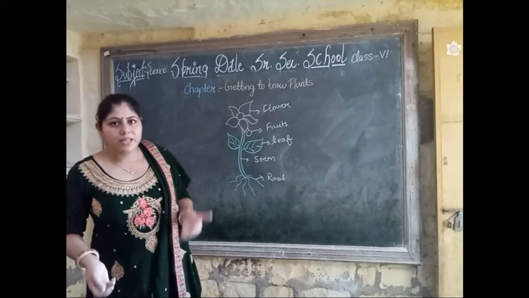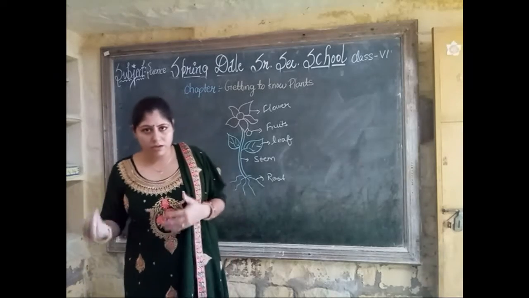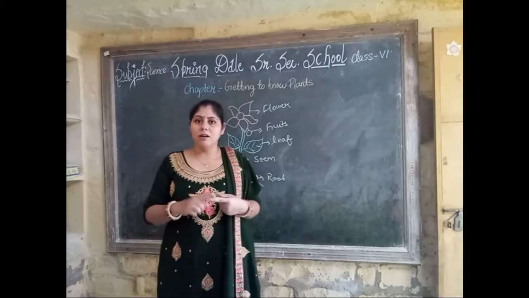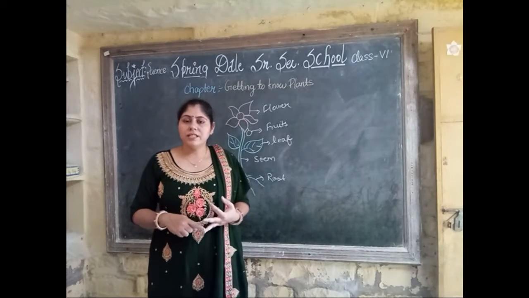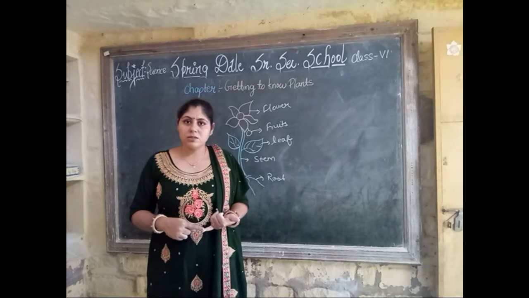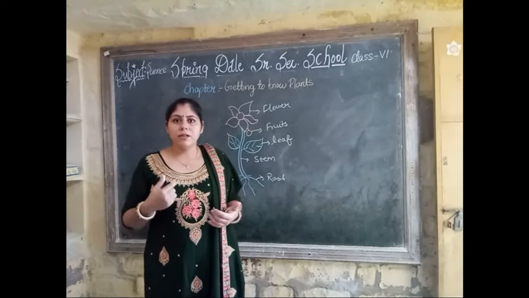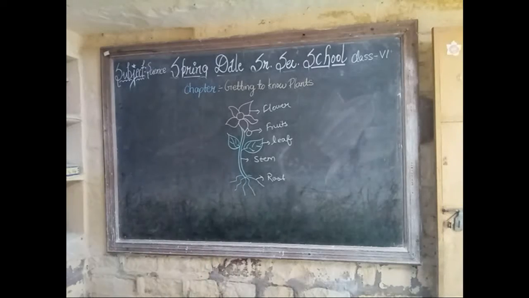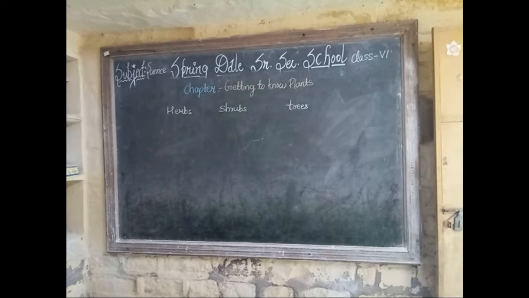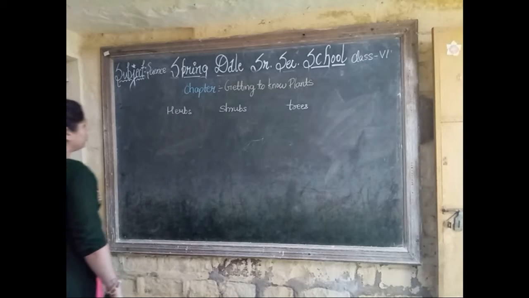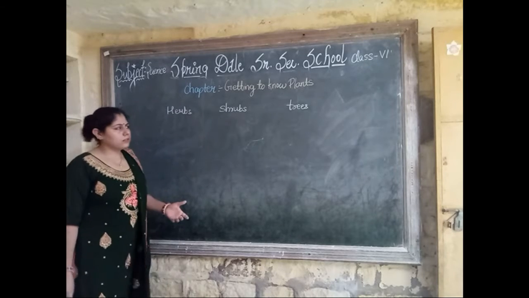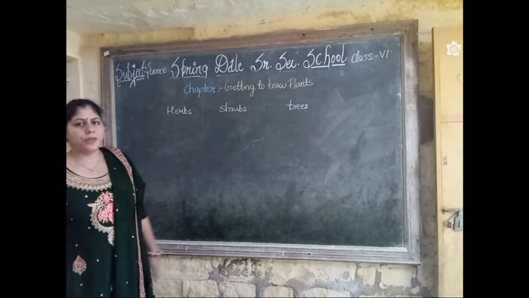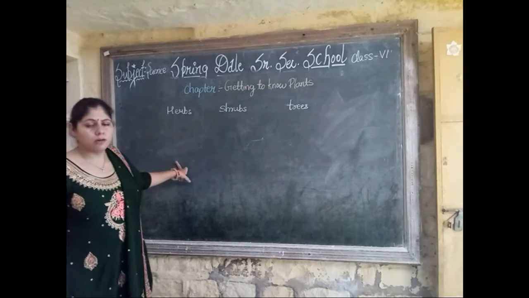Now the next one is, all around us there are different types of plants like herbs, shrubs, trees, creepers and climbers. So later we will briefly discuss that. So I told you that different types of plants are there. First of all, herbs, shrubs and trees, and creepers and climbers we have also. So first of all, what are herbs?